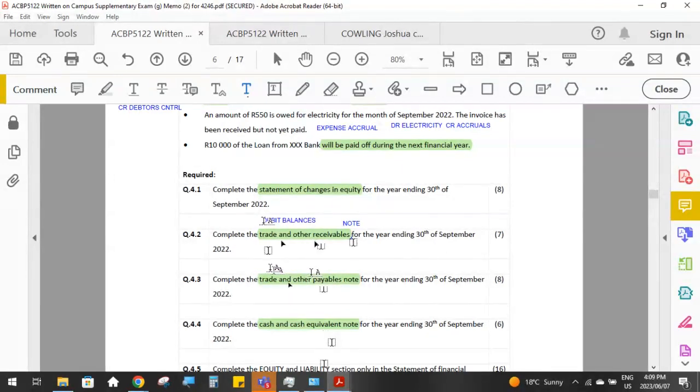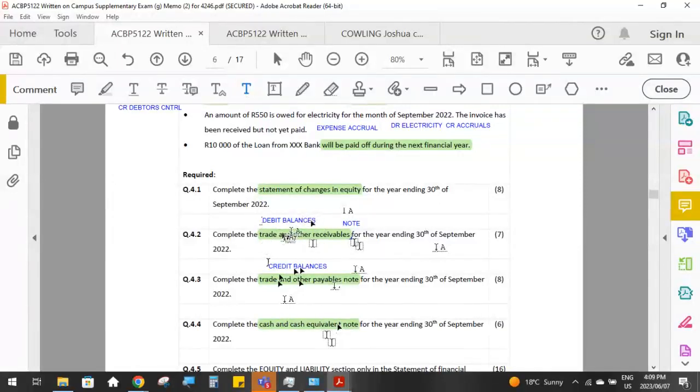Trade and other payables, these will all be accounts with credit balances, because these will be liabilities that you owe to other people. So this just helps you to identify what belongs under trade and other receivables. You're looking for accounts with debit balances, which represent amounts that somebody owes you, and for trade and other payables, you are looking for accounts with credit balances that represent amounts that you owe other people. Cash and cash equivalents, we'll get to that when we do it.